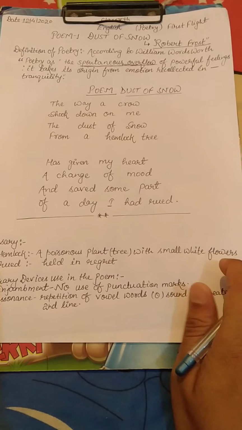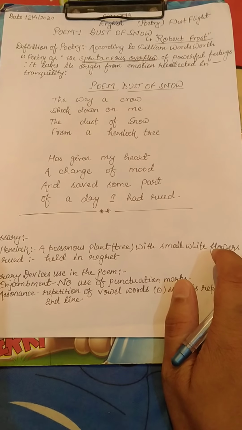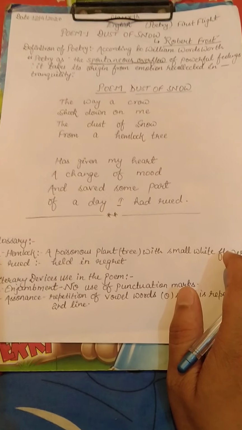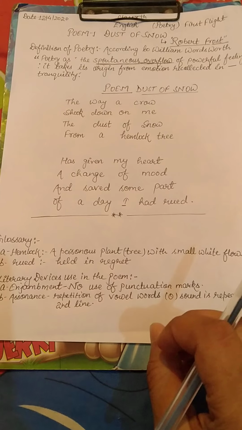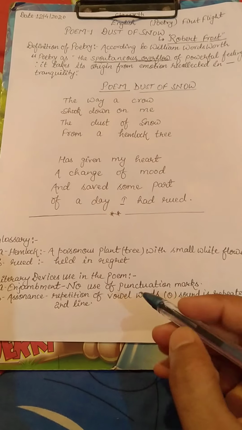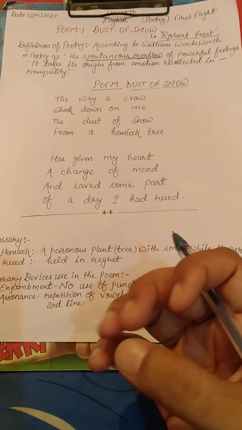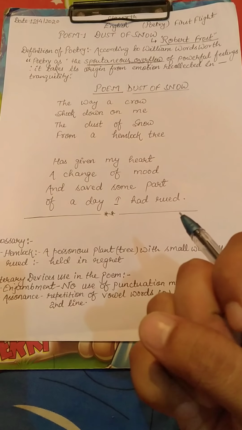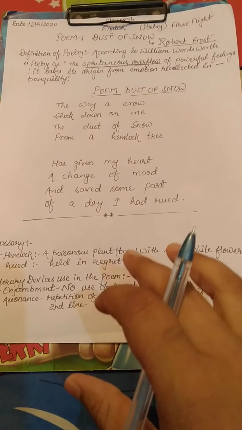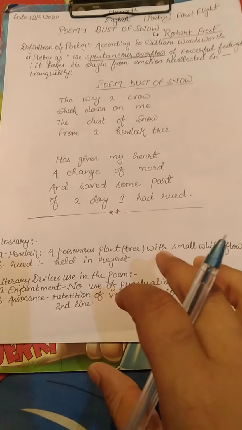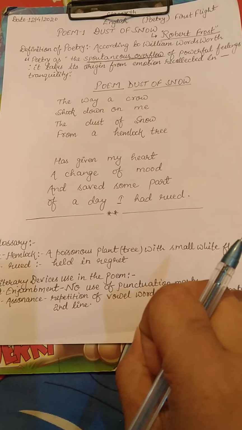Poetry is a spontaneous overflow of powerful feelings. It takes its origin from emotions recollected in tranquility. Spontaneous overflow means the feelings that suddenly come to your mind, feelings and emotions, and you should collect them in tranquility. That is the definition given by the poet William Wordsworth. That is enough for the definition of poetry.